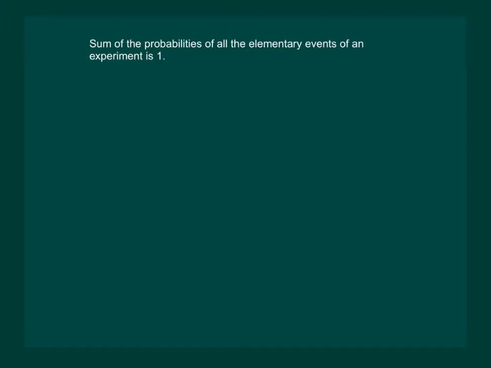That means if we toss a coin, then we can find the probability of getting a head and the probability of getting a tail. So we have considered both the elementary events. We know that the probability of getting a head will be 1 by 2 and tail will be 1 by 2.